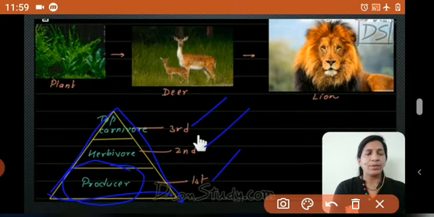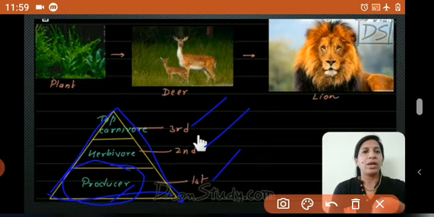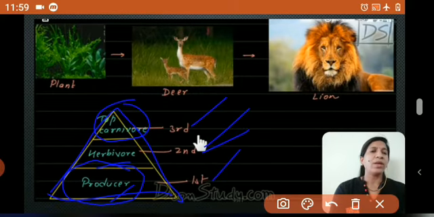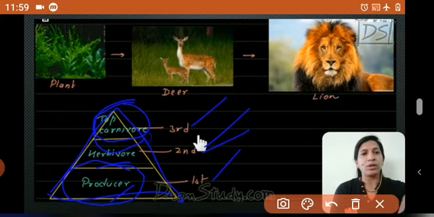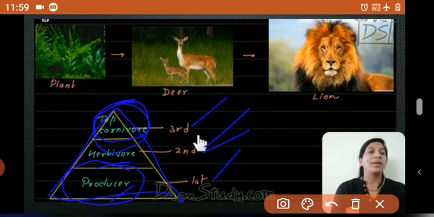Producers are the first level, and herbivores will be the second trophic level. Among the carnivores there can be variation: it may be 1, 2, or 3. Depending upon the number of carnivores, the trophic levels may differ.